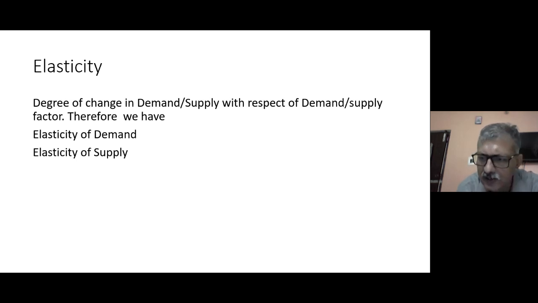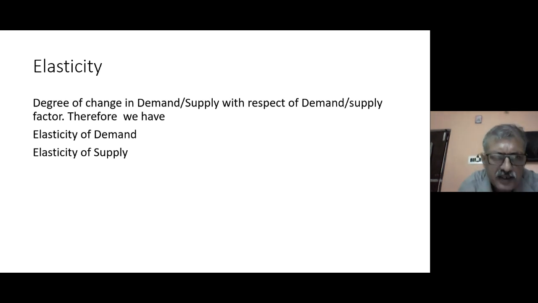Elasticity of demand helps us understand the proportionate relationship between the change in demand and the change in factors. This factor is either price, or income, or relative goods.